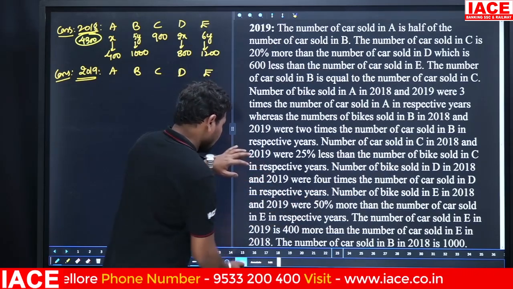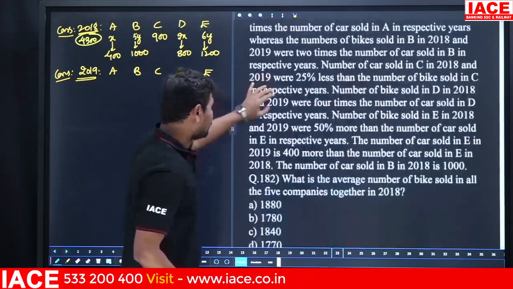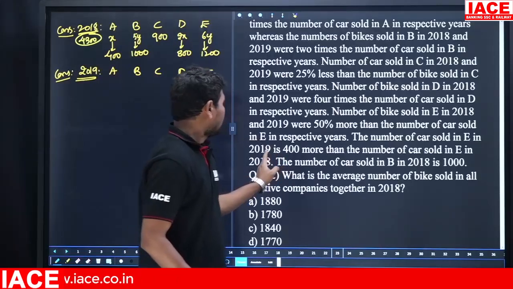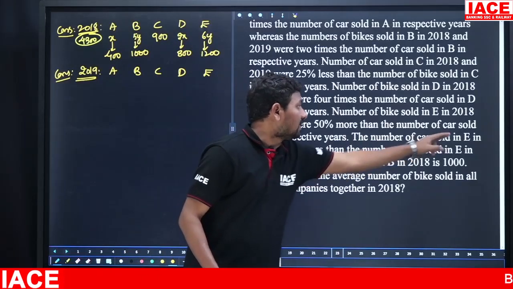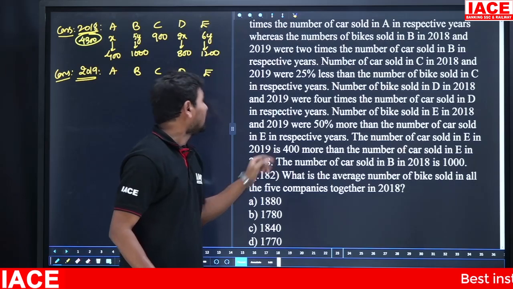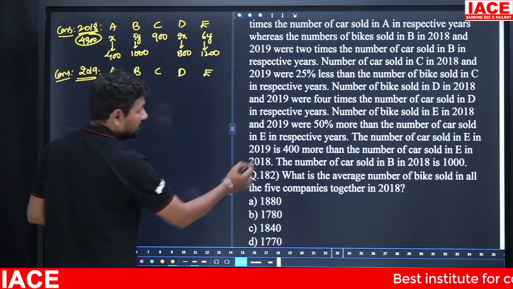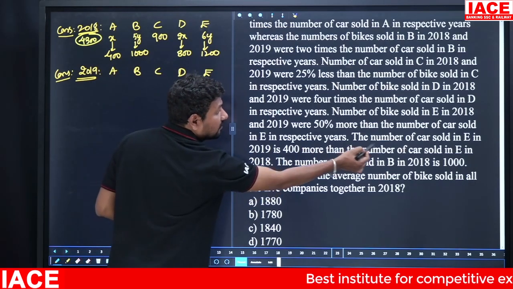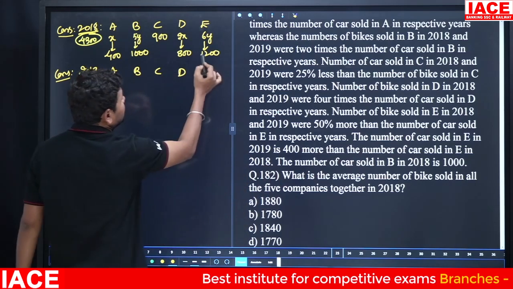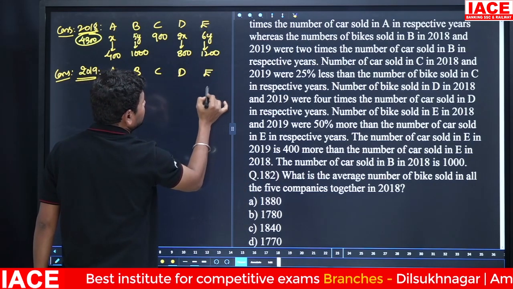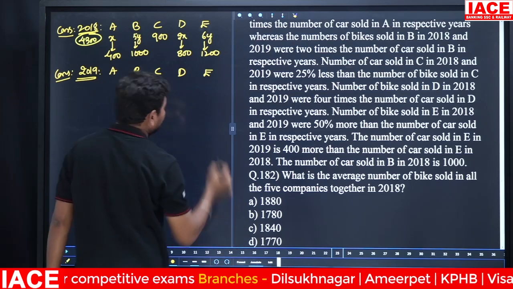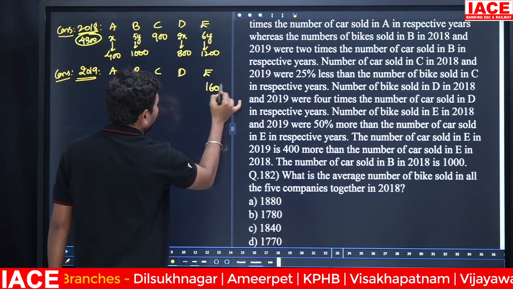Then there is another line: the number of cars sold in E in 2019 is 400 more than the number of cars sold in E in 2018. Comparing to 1200, that means it is 1600. Now we know the E value.